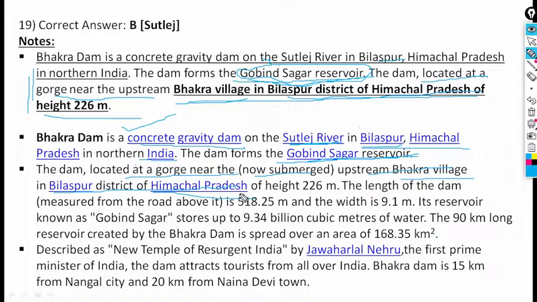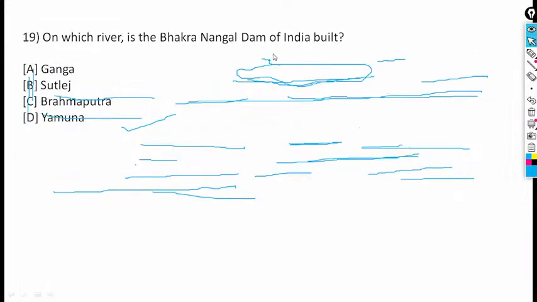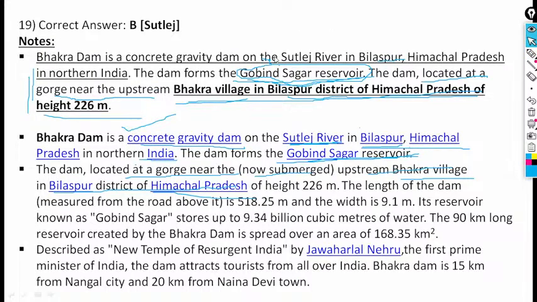Actually, Bhakra and Nangal are a pair, and many people ask about Bhakra Nangal. They are two different places. Bhakra is one and then there is Nangal. Both are two different places.